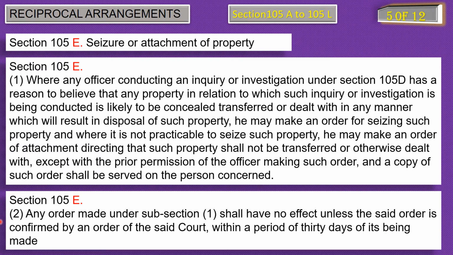In subsection 1 of section 105E, we read that an officer can order that a property will not be sold without his prior permission, which is under his inquiry or investigation or a survey. Such orders will not be effective unless they have been confirmed by the orders of the court within a period of 30 days. Got it? Okay, let's move to the next point.